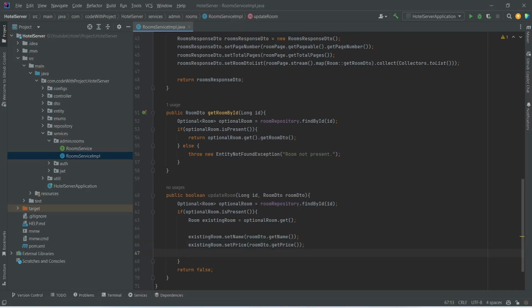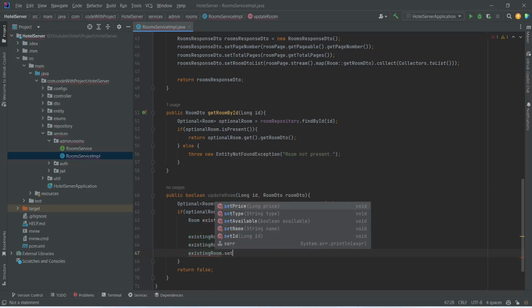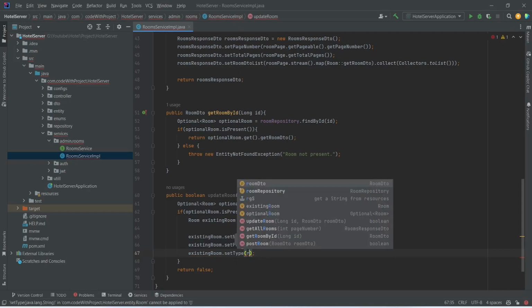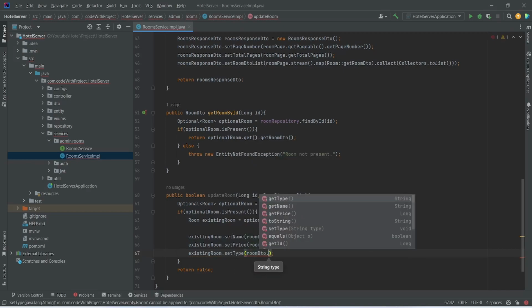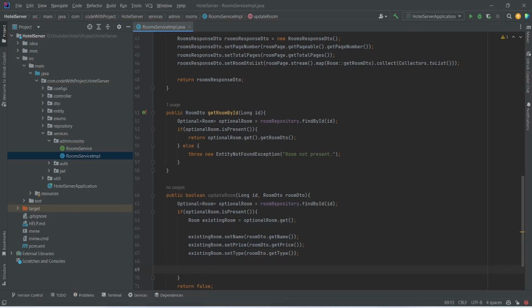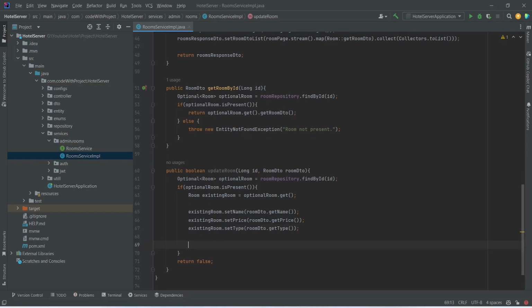And at the end we need to set the room type, so we will use existing room and we will call a method set type, and in this we will pass room dto dot get type. And after this we need to save this updated room, so we will use room repository and we will call a method save, and in this we will pass existing room. And after this we will write a return statement and we will return true from here. And with this, our update room method is completed in rooms service implementation.